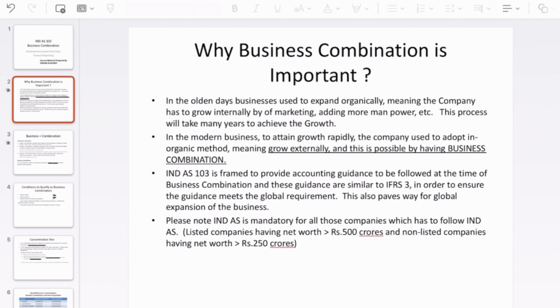You must know that companies having net worth more than 500 crores should follow IND AS, and if it is a non-listed company with net worth more than 250 crores, they should follow IND AS. For them, of course, IND AS 103 business combination is equally applicable.